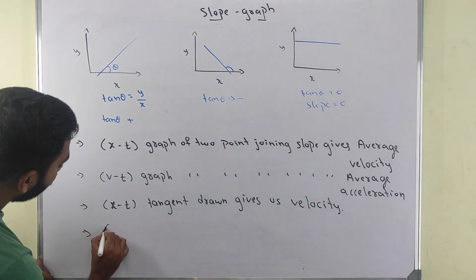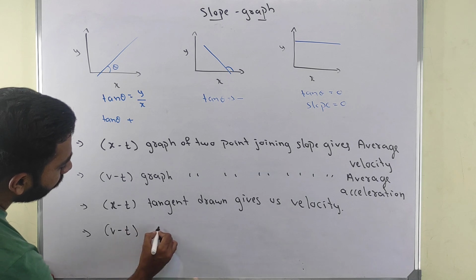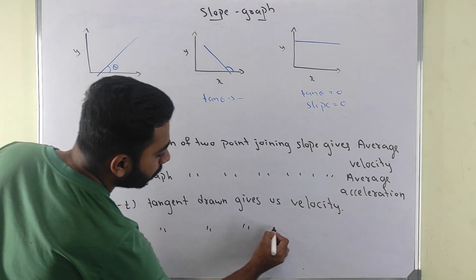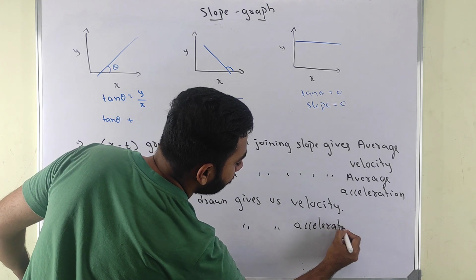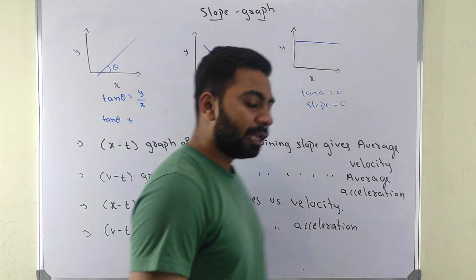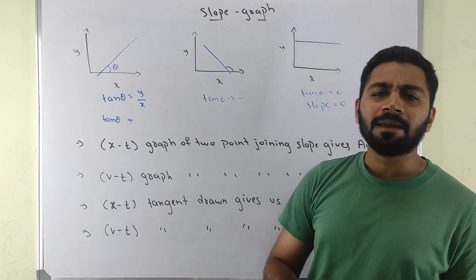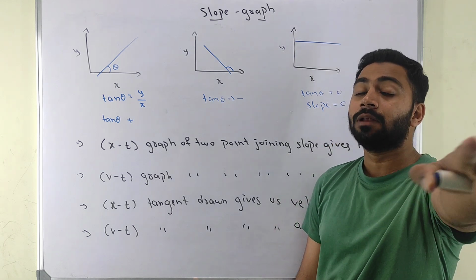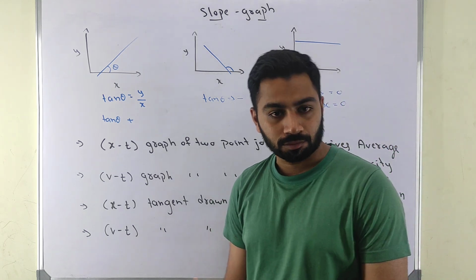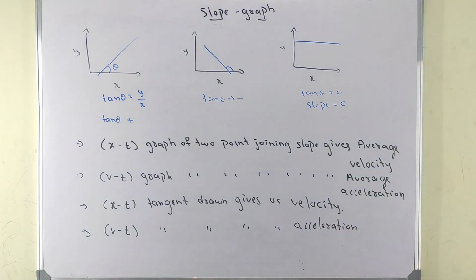Then in the velocity time graph, the tangent drawn gives us acceleration. When you have a graph of distance and time, you will get velocity. When you have a graph of velocity and time, you will get acceleration. Can you write this first?